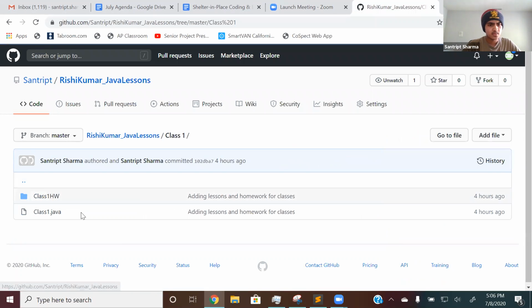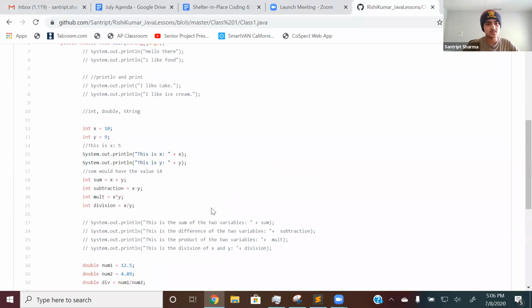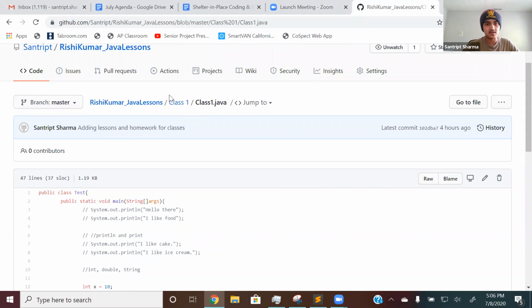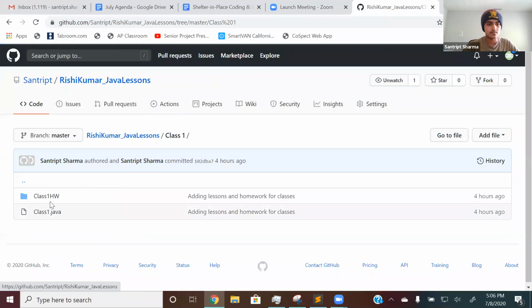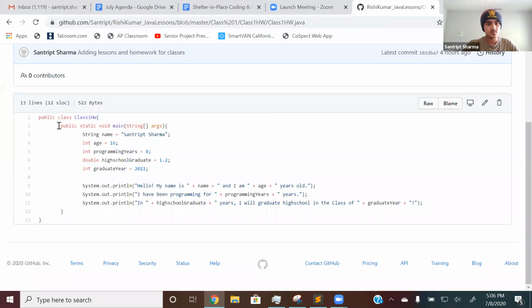If you click on class1.java, it'll show the file that I used to teach you the content for that class. It's just for your reference. And the homework solution will be in the class 1 homework files, or the class whatever homework files. Over here, it'll give you the solution for the homework for that class or that week.